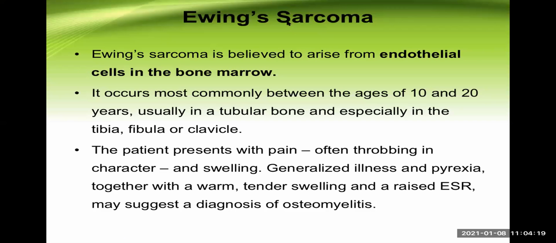Now, with this, let us enter into the topic of Ewing sarcoma. Another important question which may be asked to the student from this topic. Now, Ewing sarcoma is believed to arise from endothelial cells in the bone marrow. So, this is a mesenchymal type of malignancy which arises from the medullary cavity.